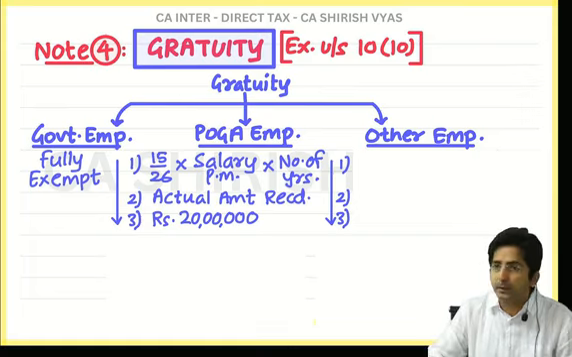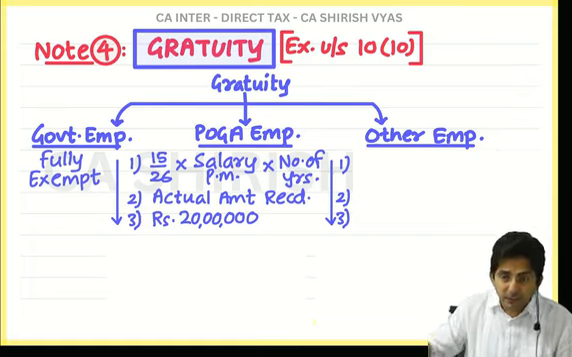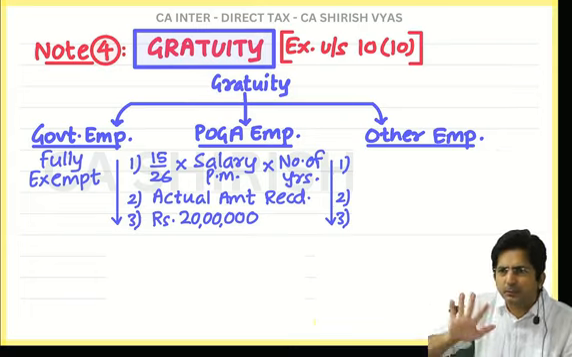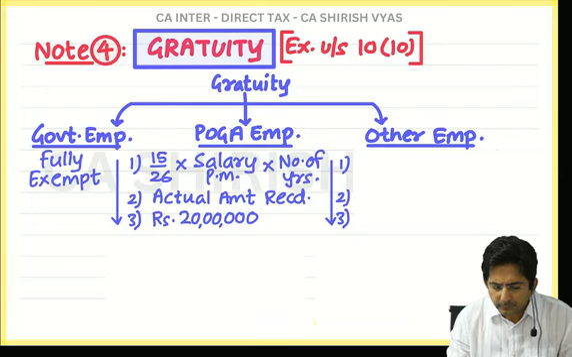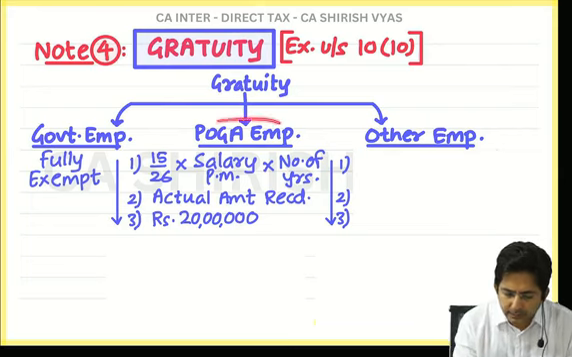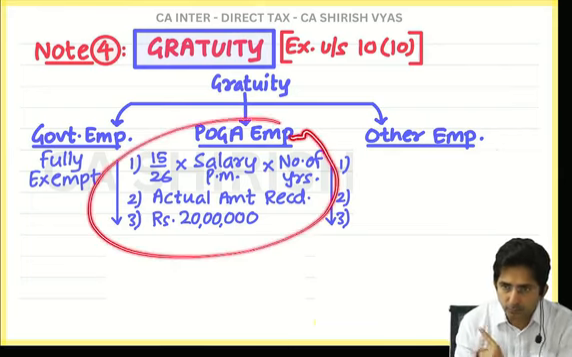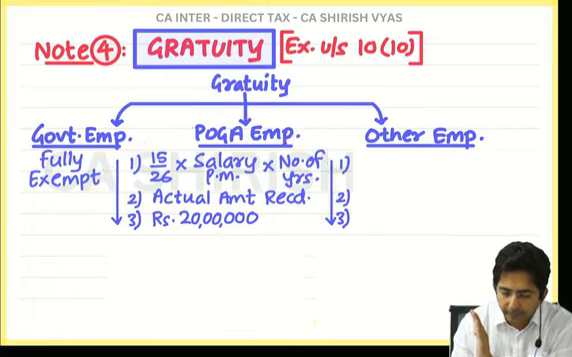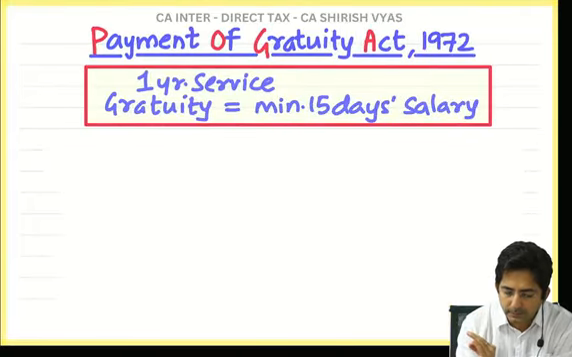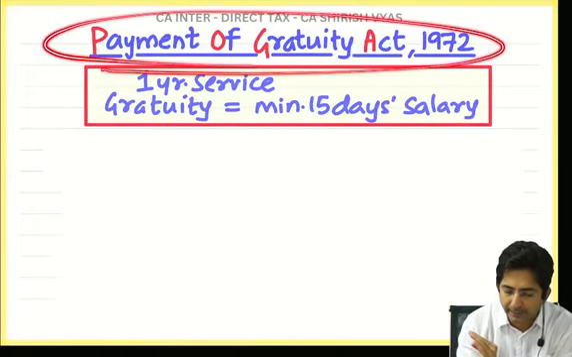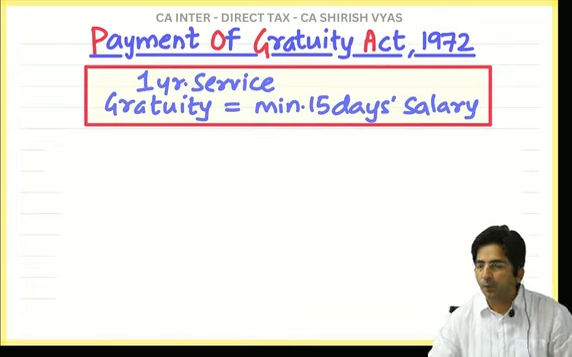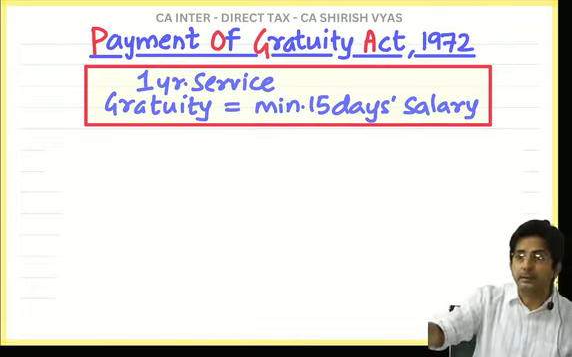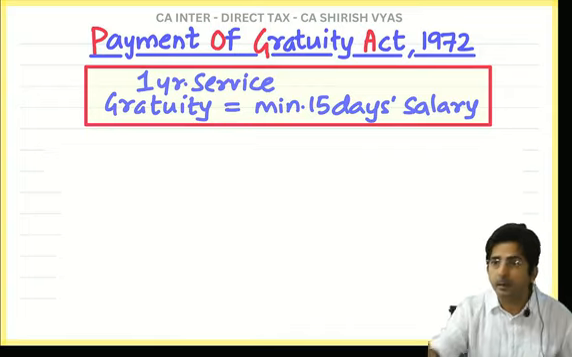Formula you can use, but what is the logic? What is weird in this formula? Can you see 15 upon 26? I will explain the concept, okay? So do one thing, to understand the concept of this, look at the screen what I am saying. To understand the concept of this, I will have to explain some rules about Payment of Gratuity Act. You know what is Payment of Gratuity Act? This is the act which is applicable in certain companies which makes gratuity payment compulsory.